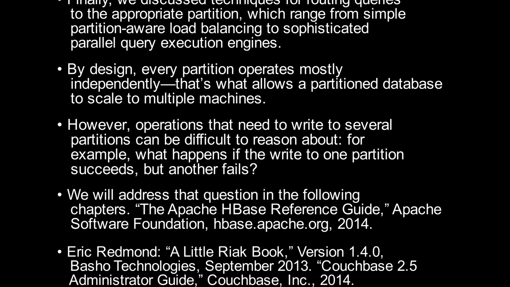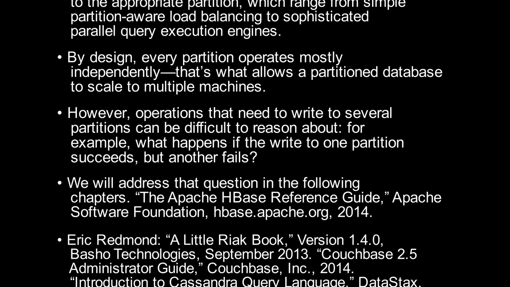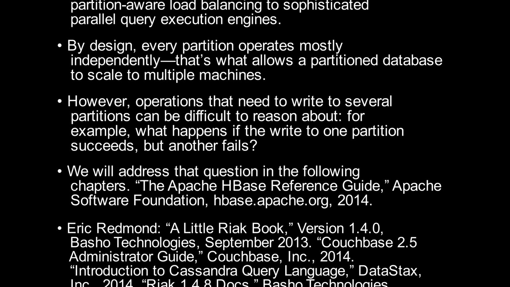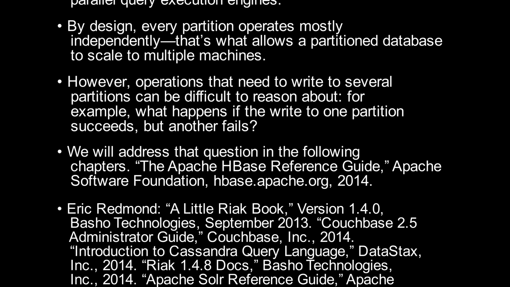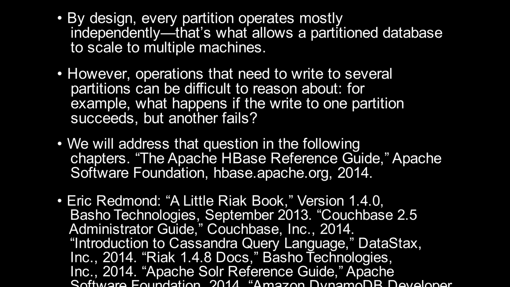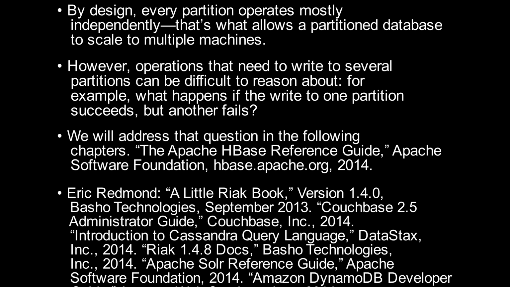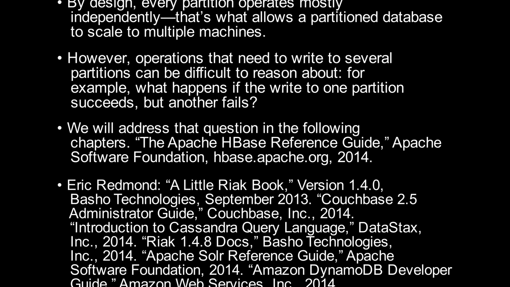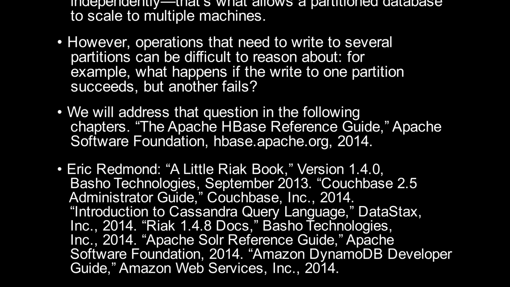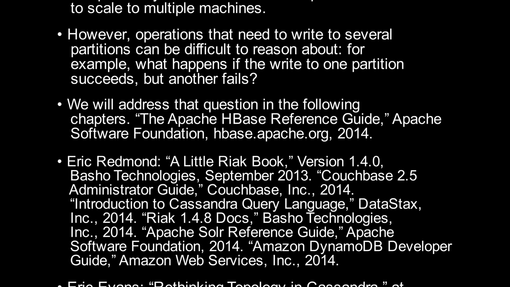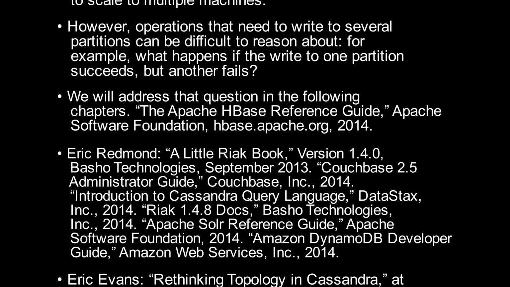The Apache HBase Reference Guide, Apache Software Foundation, hbase.apache.org, 2014. Eric Redmond, A Little Riak Book, version 1.4.0, Basho Technologies, September 2013. Couchbase 2.5 Administrator Guide, Couchbase, Inc., 2014. Introduction to Cassandra Query Language, DataStax, Inc., 2014.